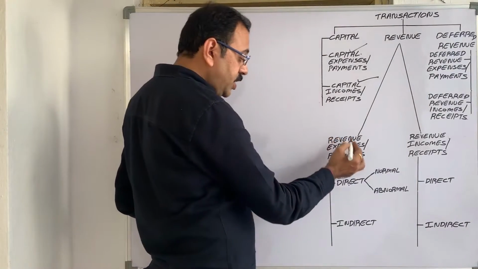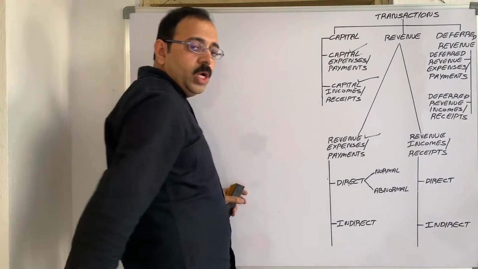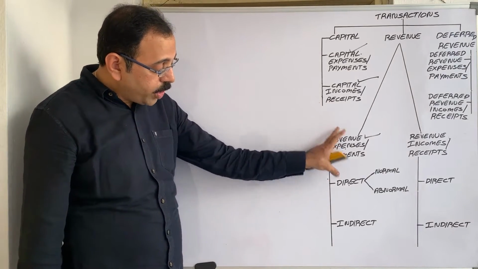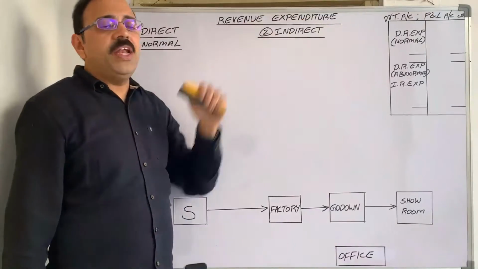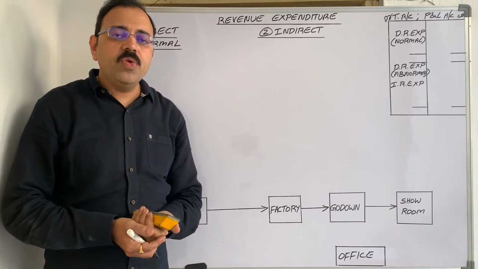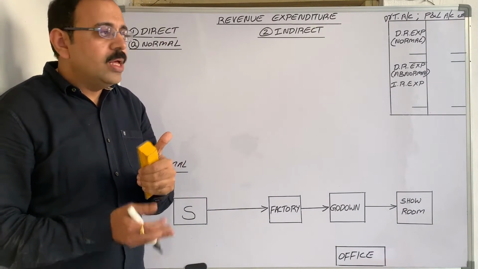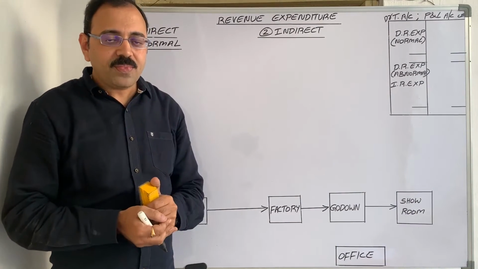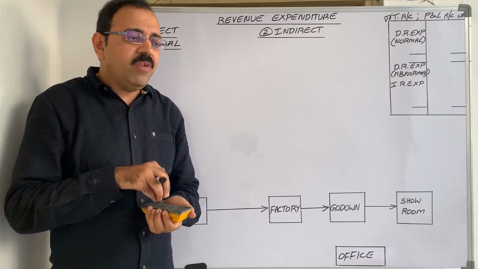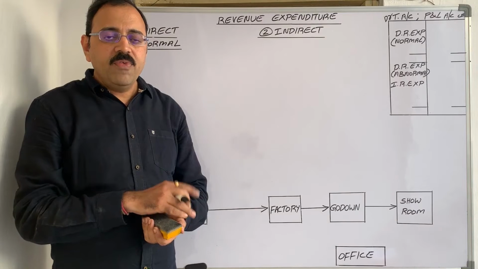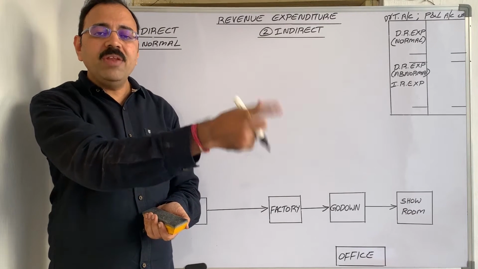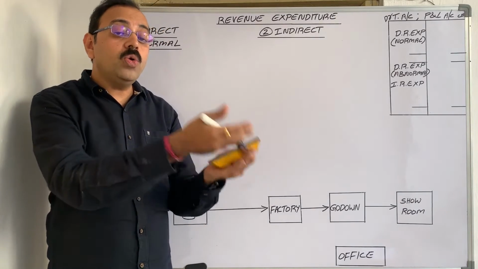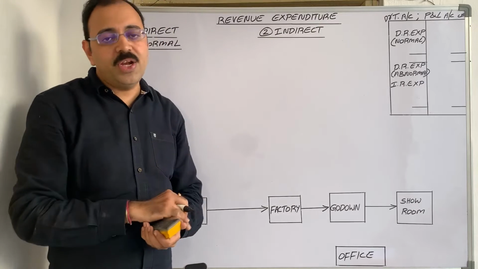Now come to the next transaction, revenue expenditure. To explain this point, I want more space. Therefore, in another chart, I am going to explain about this topic. Revenue expenditure. What are the characteristics of revenue expenditure? First point is, the benefit out of this expenditure is restricted to 1 year only. For example, we are running a firm and we paid salary to one employee. When you pay salary to an employee, the benefit from that expenditure is only for 1 month. Next month, if you want to take the work from him, again you have to pay salary to him.